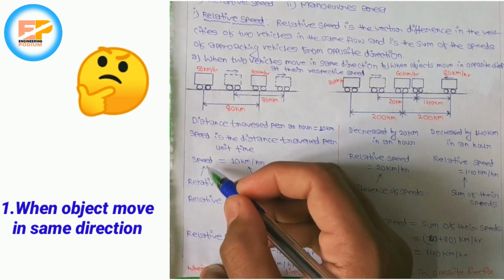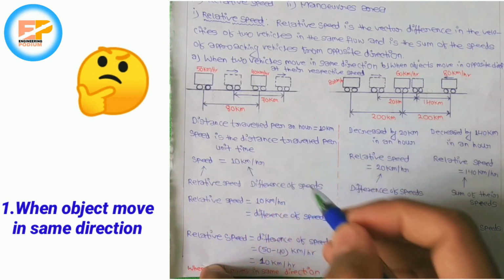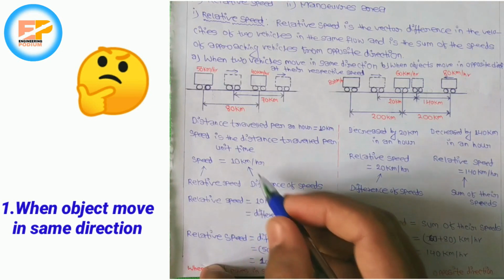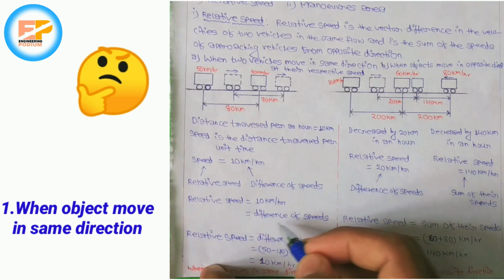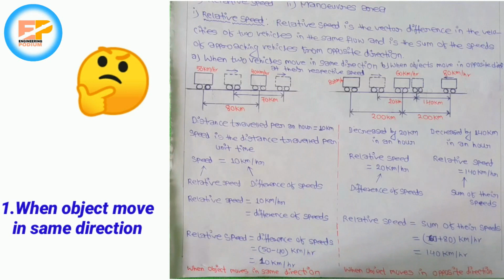This speed is nothing but the relative speed, and this 10 km per hour is nothing but the difference of speed. So the relative speed we got is 10 km per hour. So relative speed is equal to the difference of speed, that is 50 minus 40, that is 10 km per hour. This is the case when objects move in the same direction.